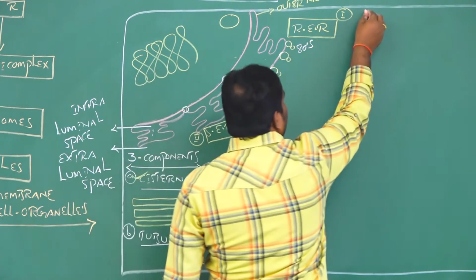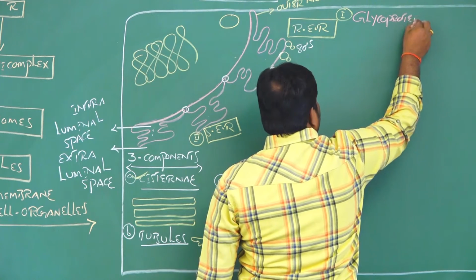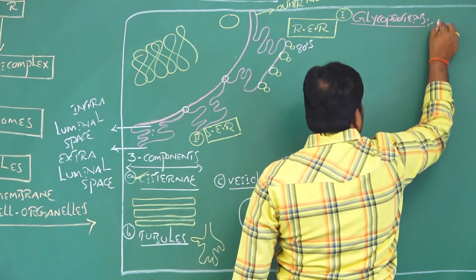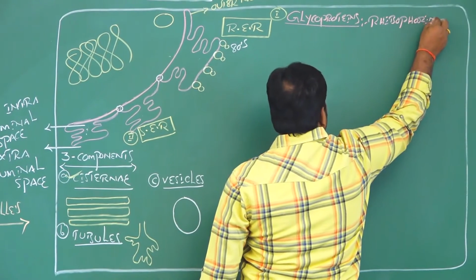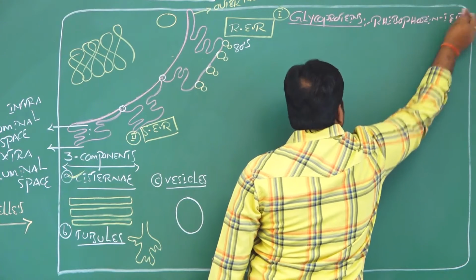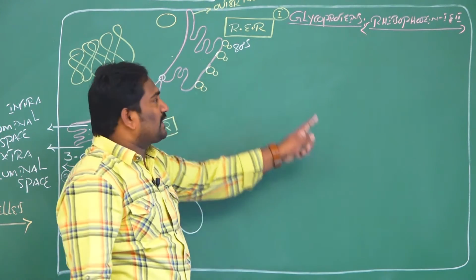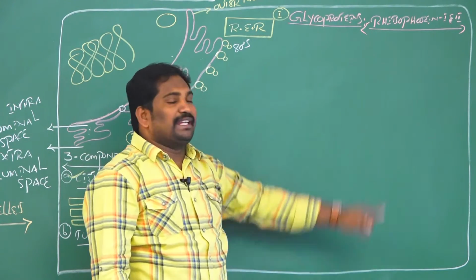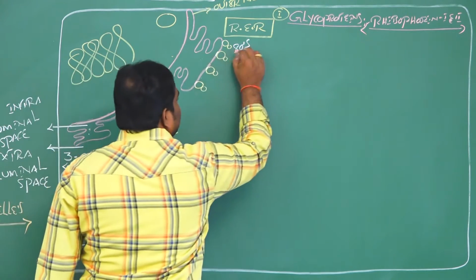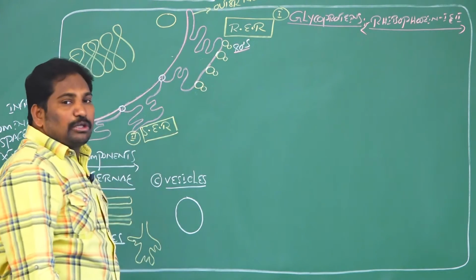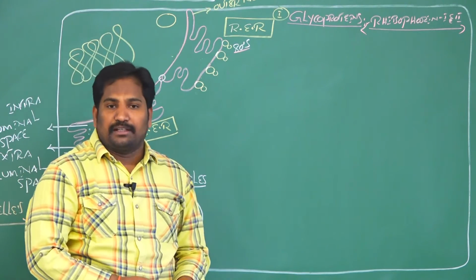Those gums are called glycoproteins, such as ribophorin 1 and ribophorin 2. These are the two different glycoproteins responsible for attachment of the large 80S ribosomes on the surface of the endoplasmic reticulum. This is called the rough endoplasmic reticulum.